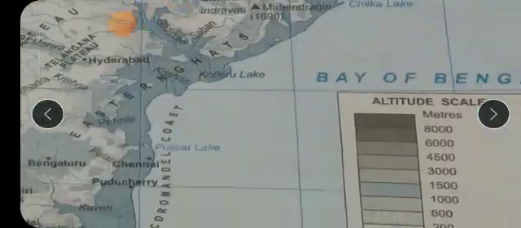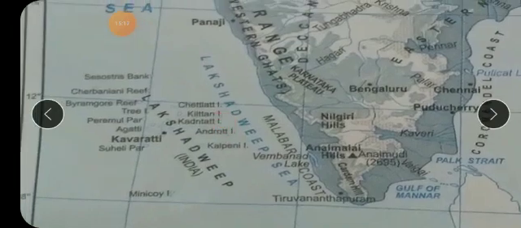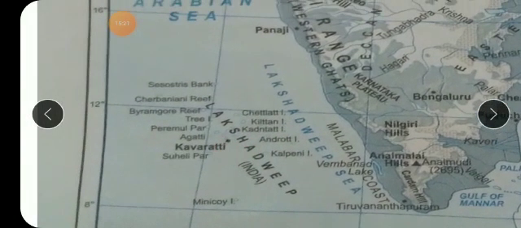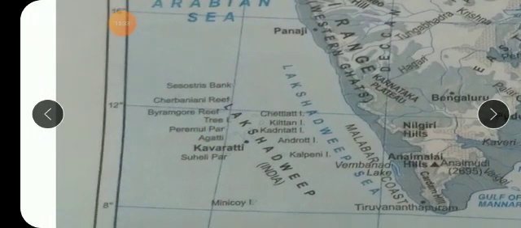In this map it becomes very clear. First we have to see the Lakshadweep islands. This is Lakshadweep and you have to name the small islands. Some of the names are Kavaratti, Chettalat, then Kiltan. Even in your textbook these names are there, so don't worry even if these names are new to you.